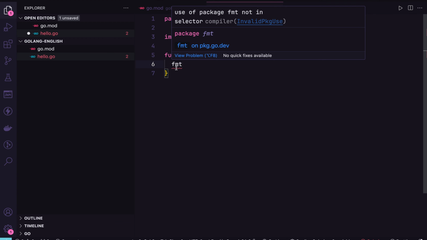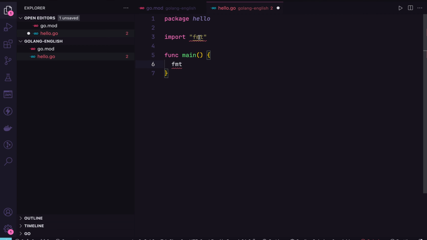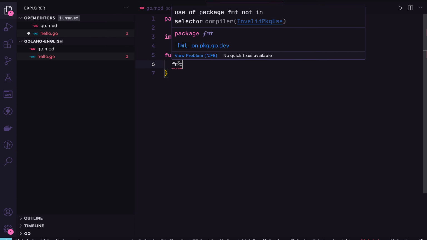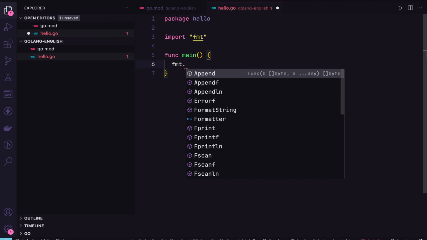For example, if I want to print hello, I need to call fmt, like this. I can import this, and after that I will type dot.